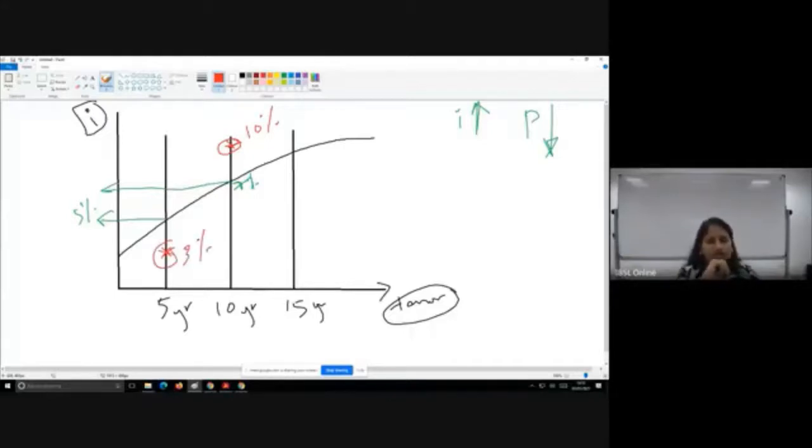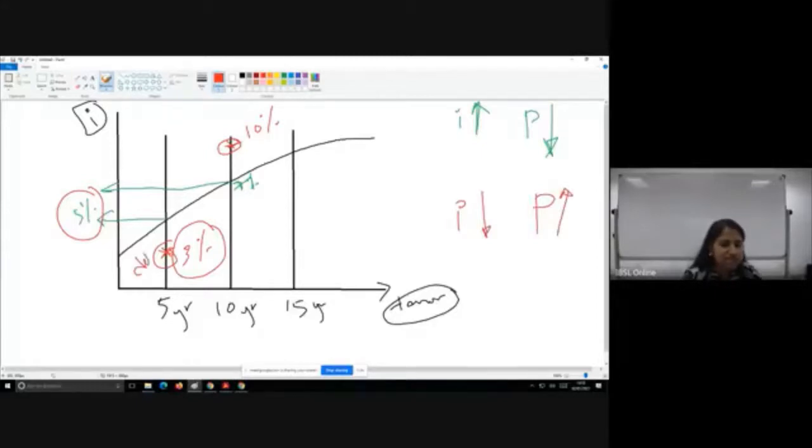Ideally, the market is willing to give you 5, but here the interest rate is low. So when the interest rate is low, price is high. So the price of this particular debenture is higher than other 5-year products in the market. So you know that this particular debenture is an overpriced security.